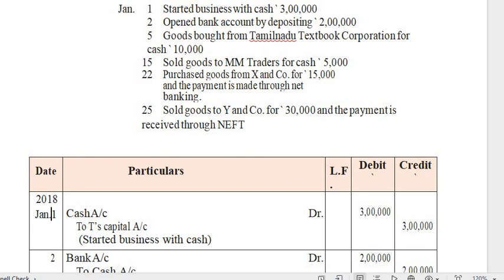Okay, so bank is an artificial person, you have to follow the personal account rule. By depositing, cash is an asset, so you have to follow the real account rule. From the business point of view, the cash is going out from the business. So as per the real account rule, debit what comes in, credit what goes out. The cash is going out from the business, so you have to credit the cash account on